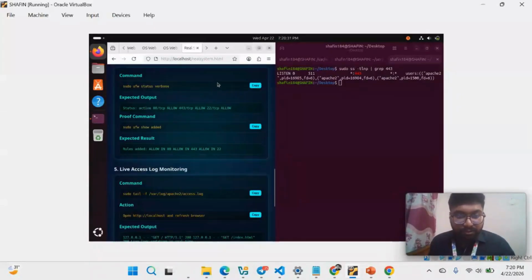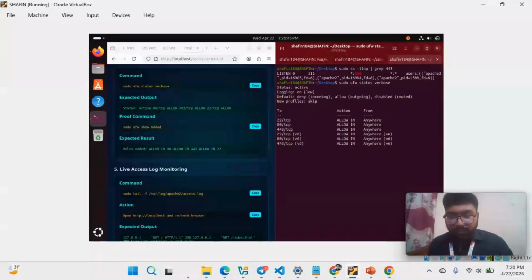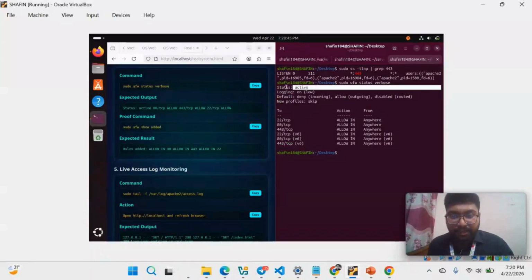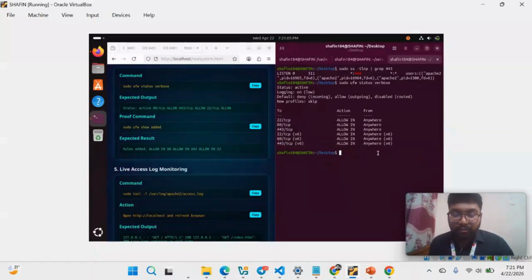So if I check some ports, for example, if I copy this command and paste it, I can see that the firewall is still active and logging is on. So I can see the ports which are allowed, for example, 22, 80 and 443. We know that 22 is for SSH, 80 is for HTTP, and 443 is for HTTPS. Yes, so these are allowed in the firewall.